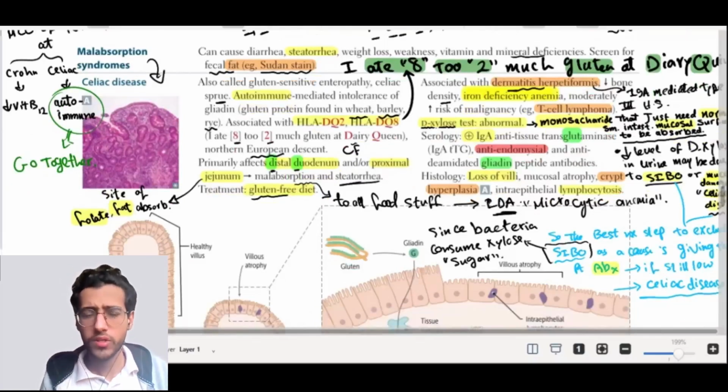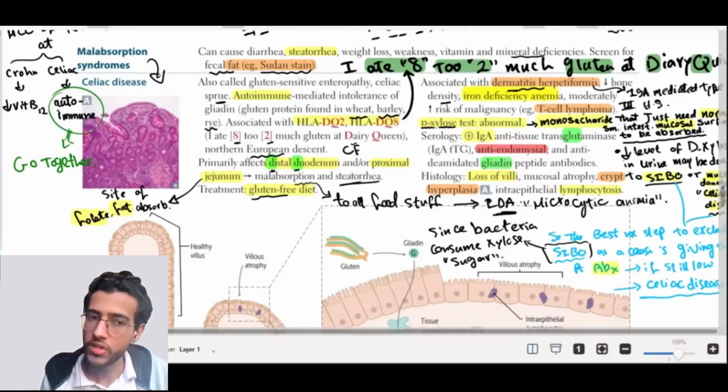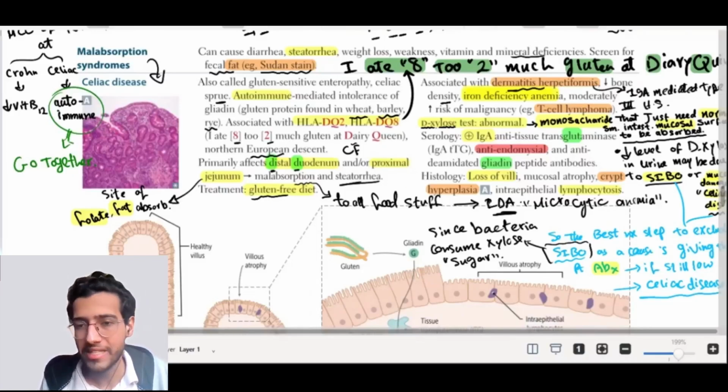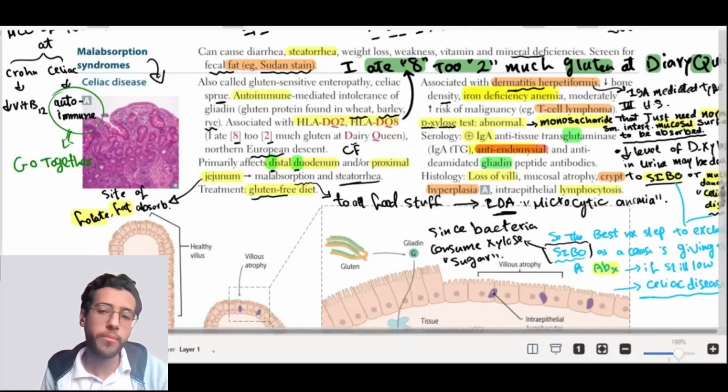Also, to diagnose celiac disease, as we said, it's an autoimmune disease. What autoimmune antibodies are present here? There is something called IgA anti-tissue transglutaminase. How to remember this? GLUT in its name helps you remember the gluten sensitivity of celiac disease. Another one is anti-endomysial antibody. You should know this. There is no mnemonic for this part. The third thing is anti-deamidated gliadin peptide antibodies. You don't need to remember all of this complex name. Just focus on the gliadin part to remember the gliadin and the gluten sensitivity of celiac disease.